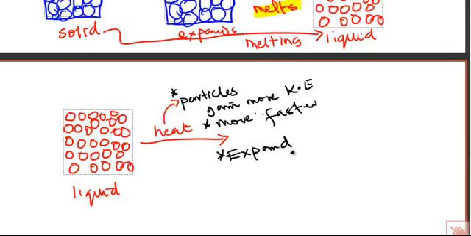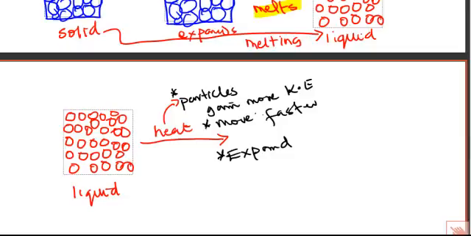When they expand, the remaining forces of attraction that are still holding the particles of the liquid together, for them to have these little spaces, that force will break completely. They will overcome the force completely. So when they overcome that force completely, the particles start to escape. When particles start escaping, we will say the liquid is evaporating.